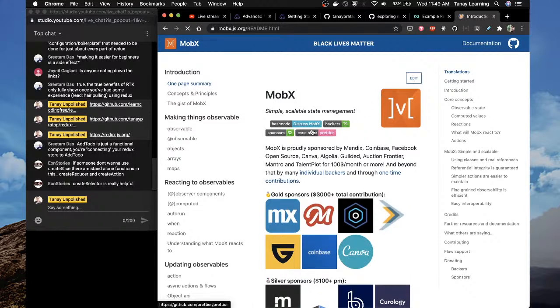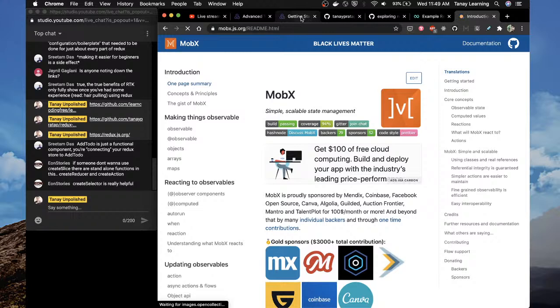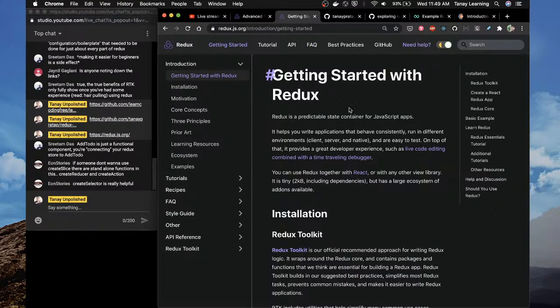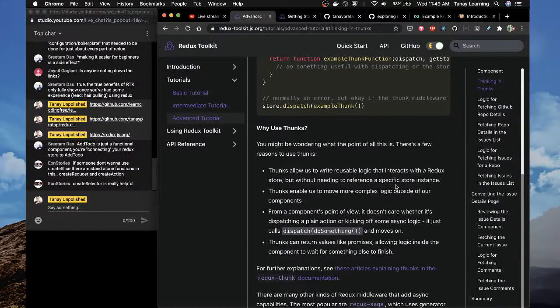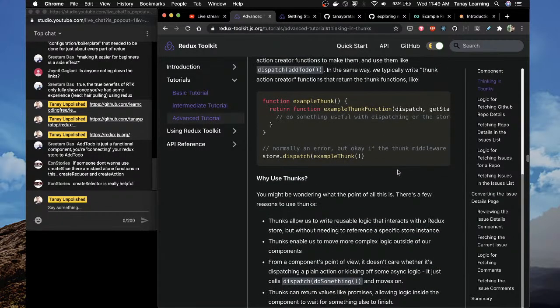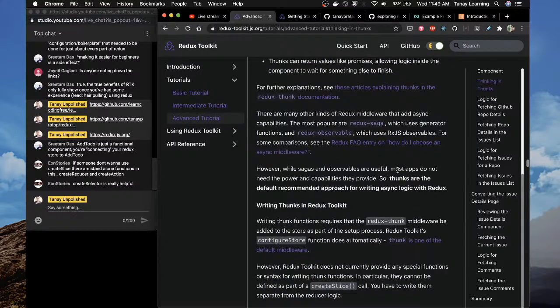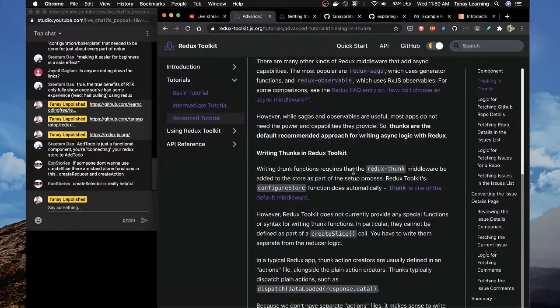My God, seriously, I shouldn't do this, but just check this: how easy it is to get started with MobX, like 5 concepts. You don't even need like 100 things. Thunks, explain thunk, explain toolkit. Like just to do a fetch, you have to understand thunk and many other kinds of replacement and add async completeness, Redux Saga, Redux Observable. Okay, while Saga, you do not need.